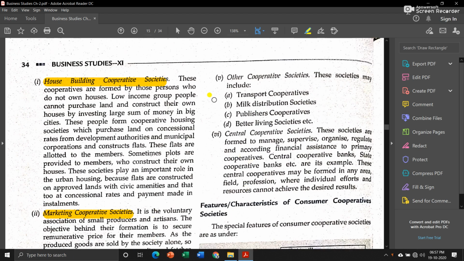Now there are some other cooperative societies as well, like transport cooperatives. Means some people will come together, form cooperative societies, and engage in the business of transportation. Then milk distribution societies are there. Then publishers: these cooperative societies help in publishing books or articles of small writers. Then better living societies look after the betterment of society, improving living standards of the poor.